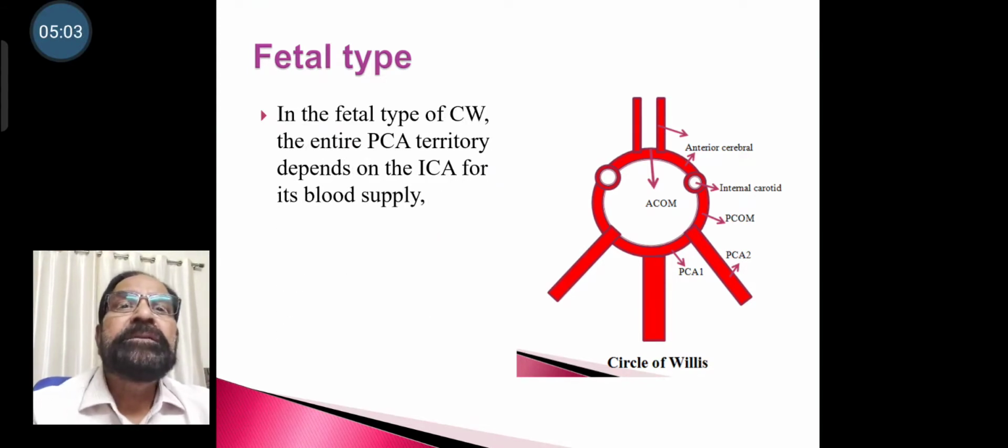In the fetal type Circle of Willis, the entire PCA, that is posterior cerebral artery territory, depends on the internal carotid artery for its blood supply.